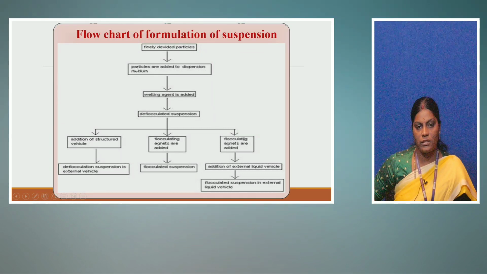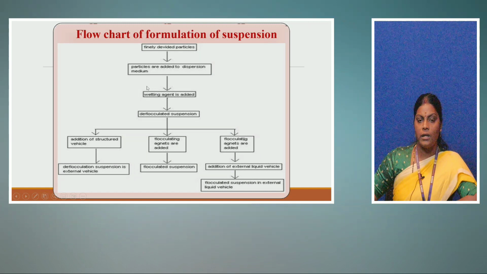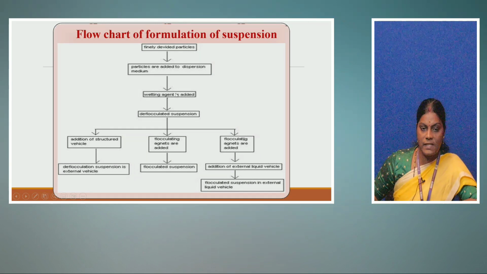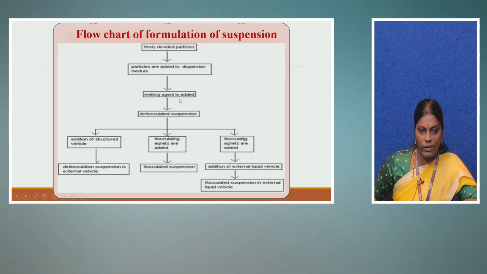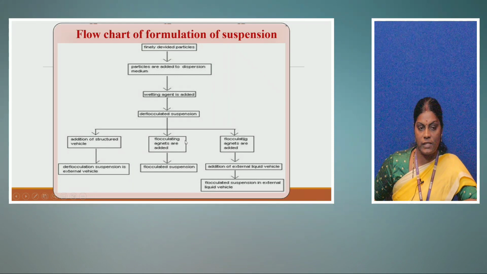Formulation of the suspension. First, you have to take the finely divided particles, and the particles are added to the dispersion medium and wetting agent. If any wetting problem is there, then you have to add a small amount of wetting agent, and you will form a deflocculated suspension with the dispersed particles and liquid medium. Now this deflocculated system can be subjected to three different types of preparations. You can add a structured vehicle to this deflocculated system.